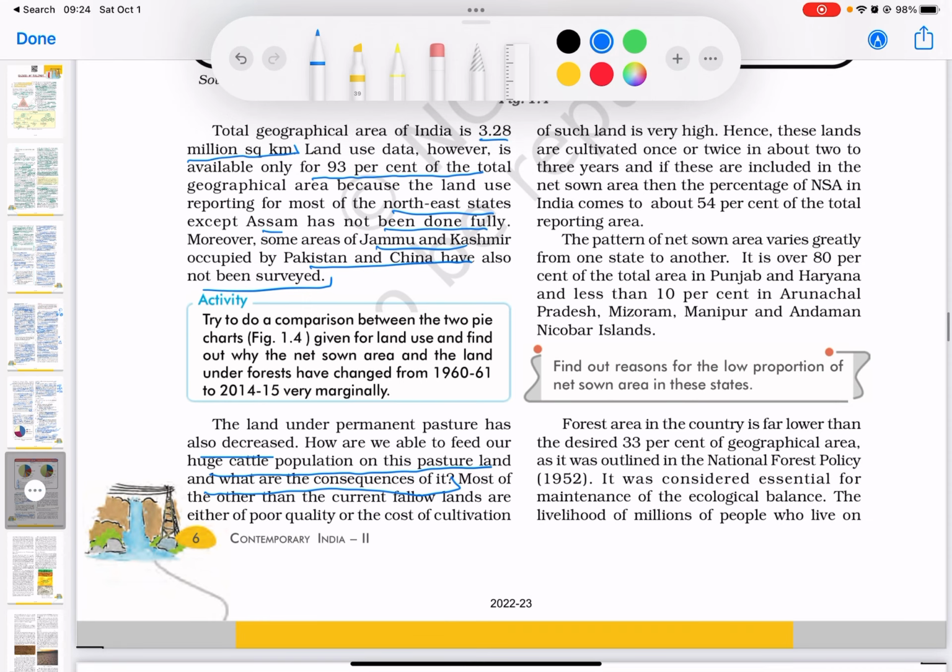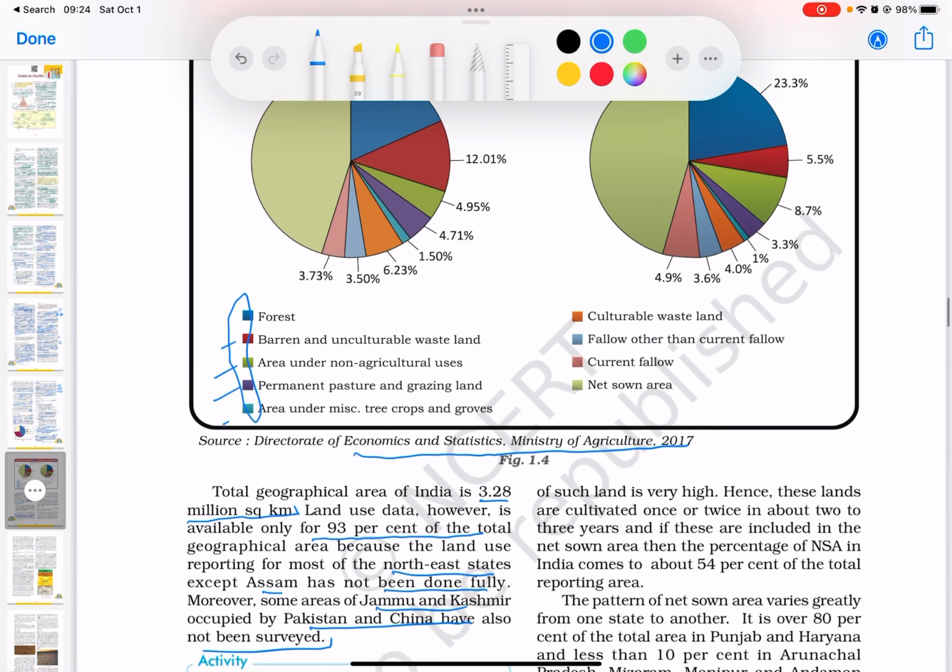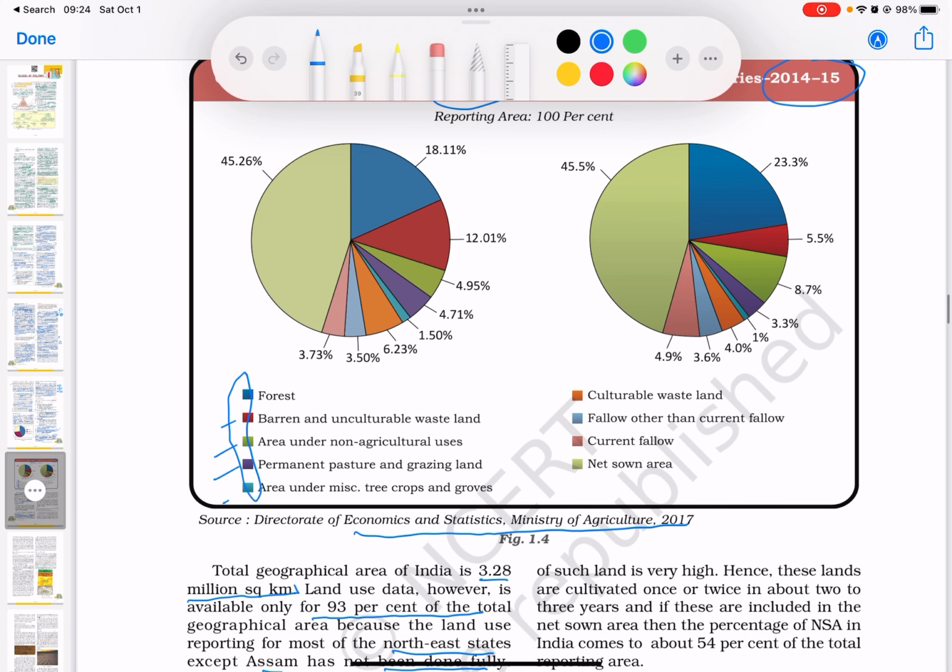So if you look at land under permanent pasture, you can see that the permanent pasture and grazing land is 4.71%. And here you can see that it is reduced to 3.3%, right? So that is quite a significant difference, more than a percent. Now that is huge when you look at the millions of square kilometers. So what are the consequences of this?